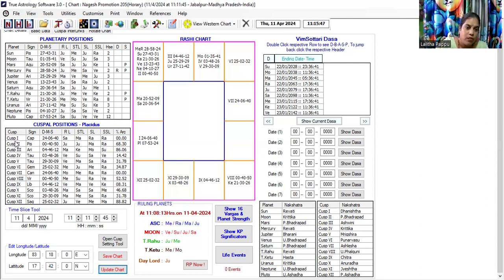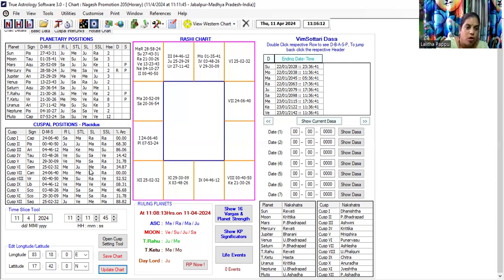Now you have to first look at the cuspal sublord of the sixth cusp. Sixth cusp sublord is Mercury. This Mercury itself is retrograde. We might tend to conclude that because it is retro, the result may not be positive.